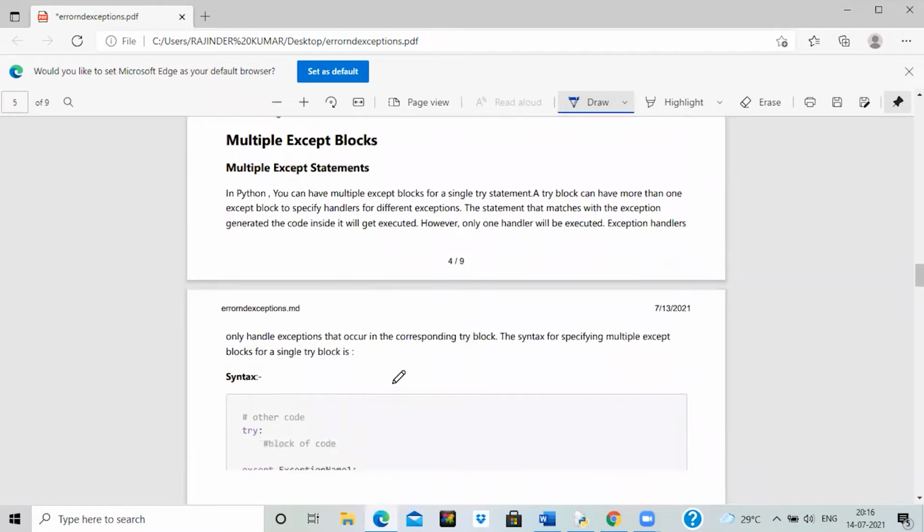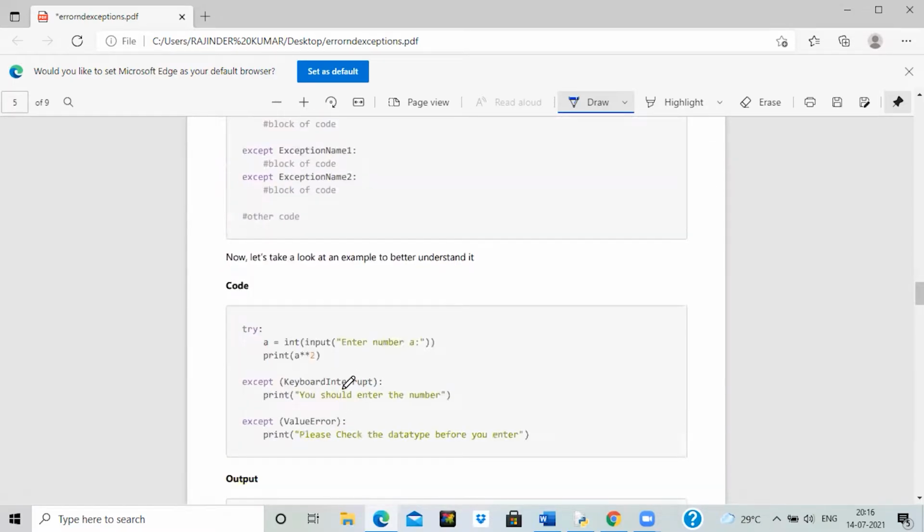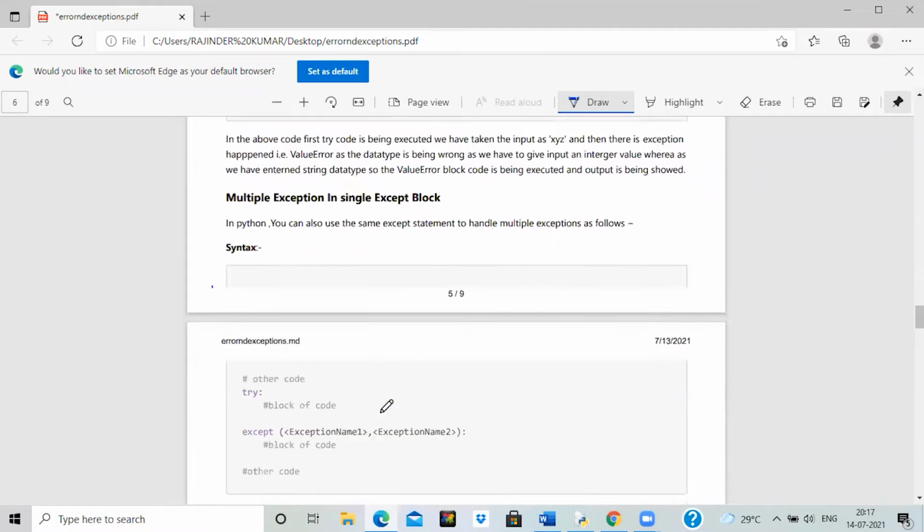Then we have multiple except blocks. For a single try, we can have multiple except blocks, but with different exception names. Like in this case, we have defined a try with two except blocks: the first except block with the exception KeyboardInterrupt, and the second except block with the exception ValueError.